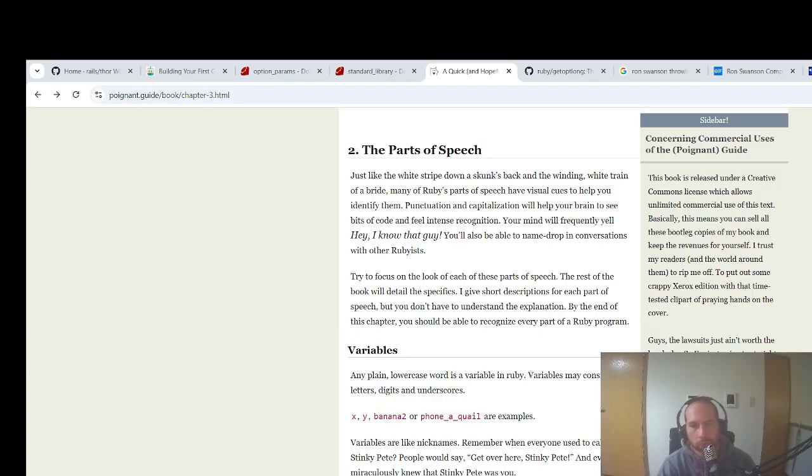I will give a short description of each part of speech. But you don't have to understand the explanation. Do you? Don't you? My brain read that as a question. By the end of this chapter, you should be able to recognize every part of a Ruby program.